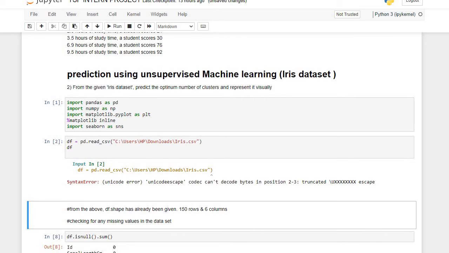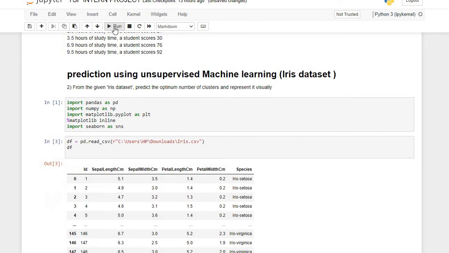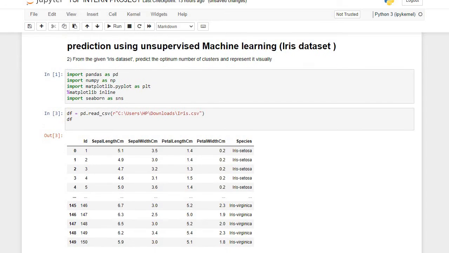Okay, so you're seeing the message is giving a Unicode error, right? So this r tells Python to read the document. Now let me go back and run it again. And I have my dataset. Alright, so like before, I didn't bother calling for the first 5. I just ran the data, and then it gives me the first 5 and then the last 5.